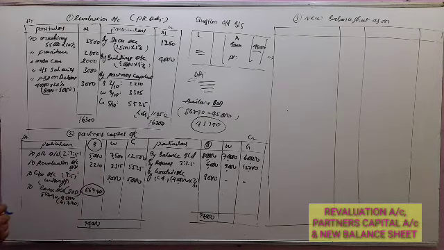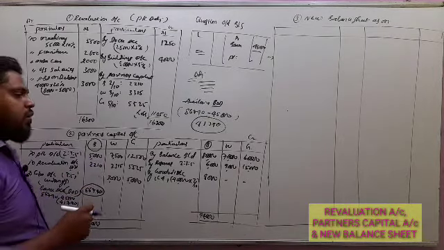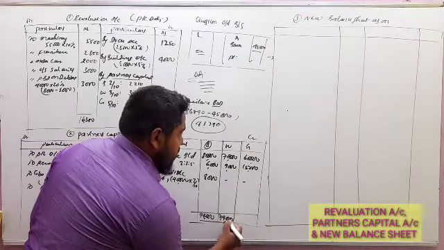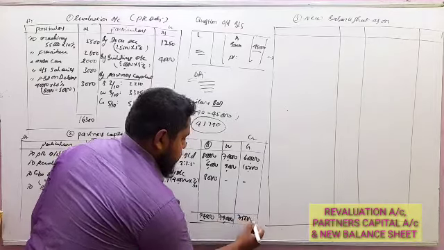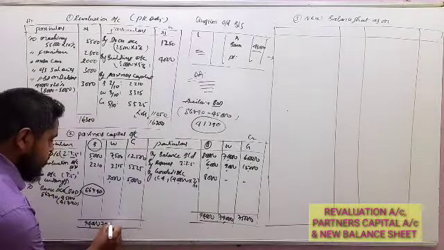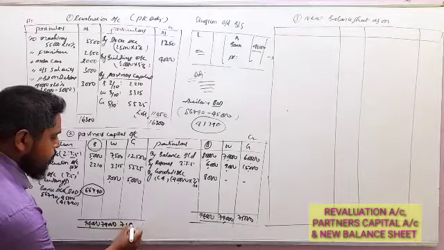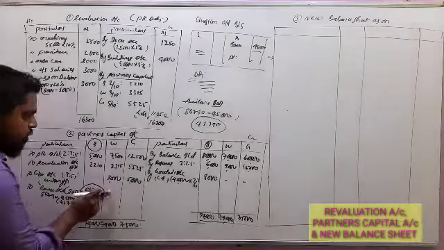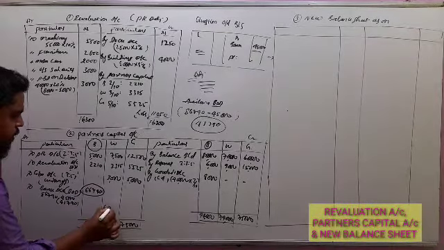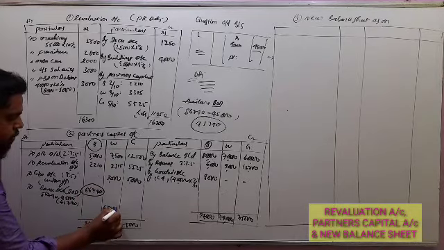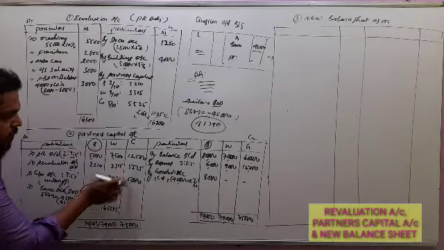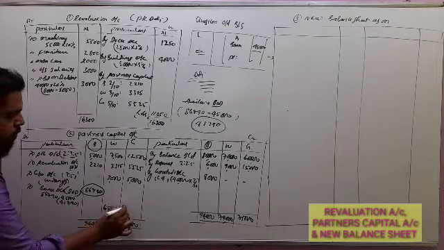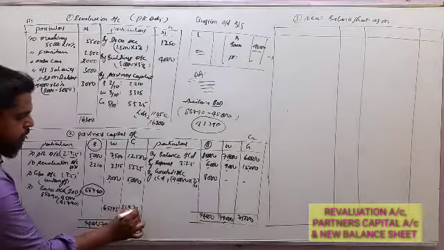Now the continuing partners, white and green, will continue the business. So we can close their capitals: 79,000, 75,000, minus these amounts, giving 65,185, and 75,000 minus these amounts giving 51,975.